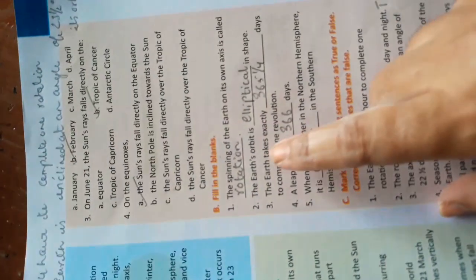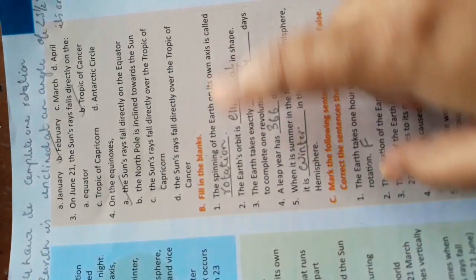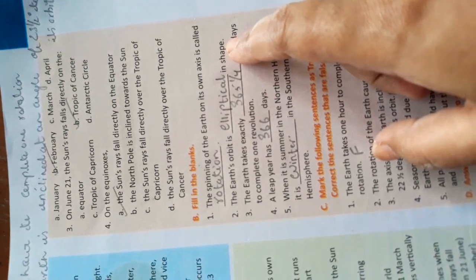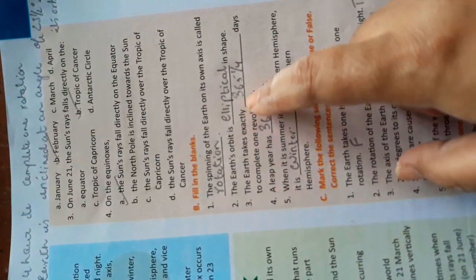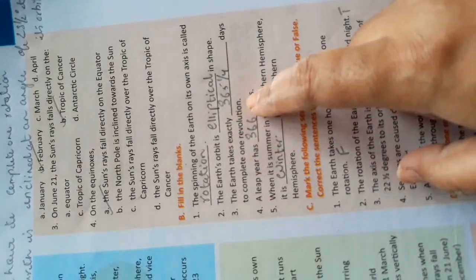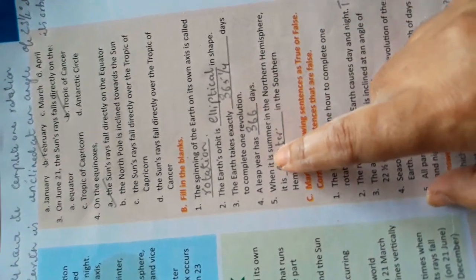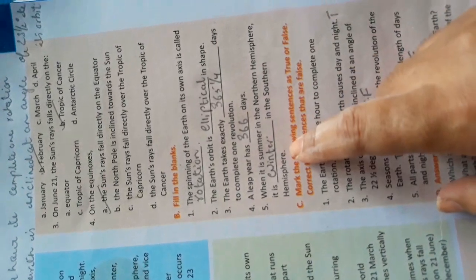Got it? Next you have fill in the blanks. The spinning of the earth on its own axis is called rotation. The earth's orbit is elliptical in shape, as we know that elliptical means oval. Got it? The earth takes exactly 365 1/4 days to complete one revolution. A leap year has 366 days. When it is summer in the northern hemisphere, it is winter in the southern hemisphere. Got it?